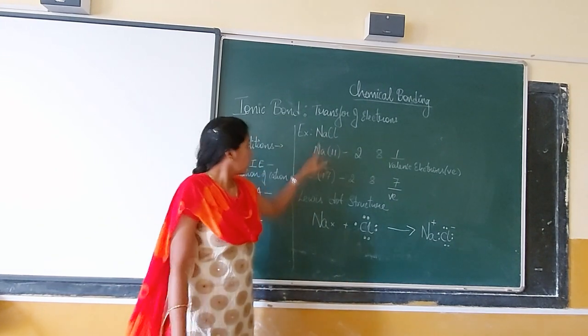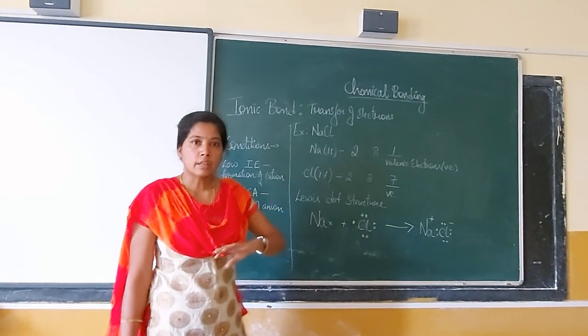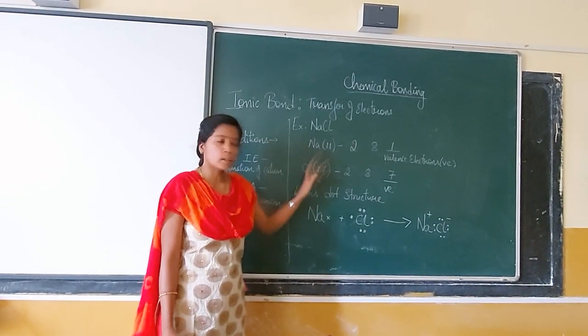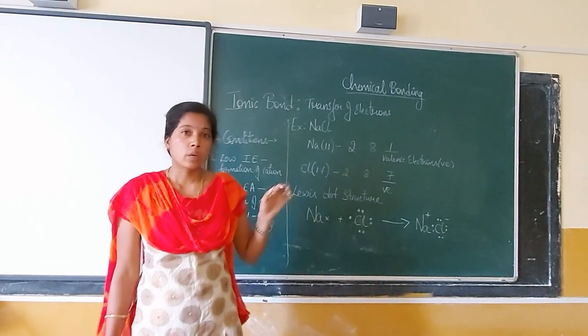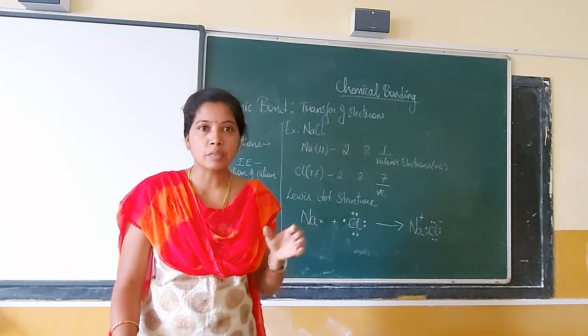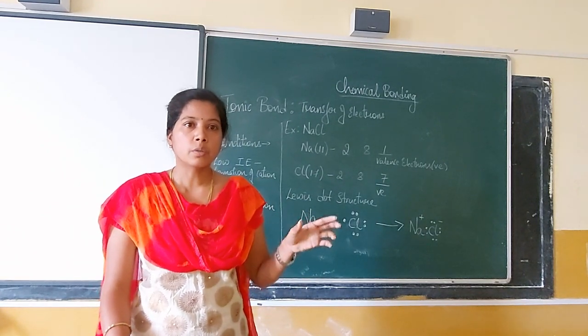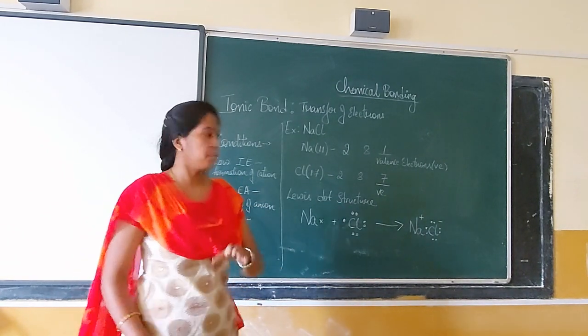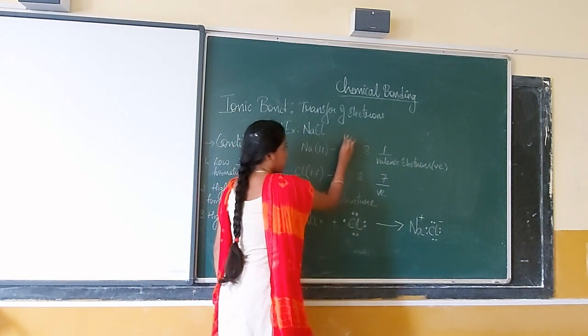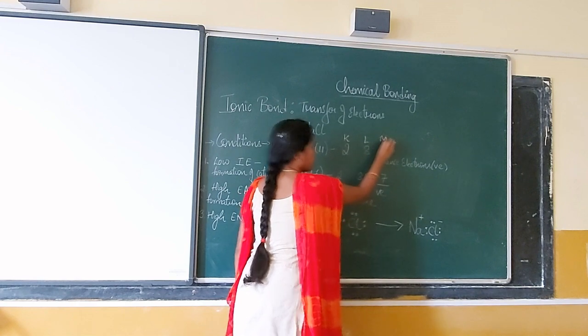All of us know Na is nothing but our sodium atom, chlorine is Cl. So we should know about its electronic configuration. Electronic configuration is nothing but you are going to put the electrons in the different shells according to a particular arrangement. So we have shells called K, L and M. You can write K shell, L shell and M shell.